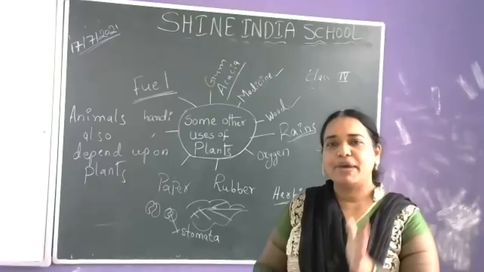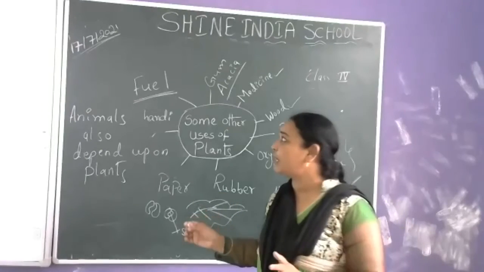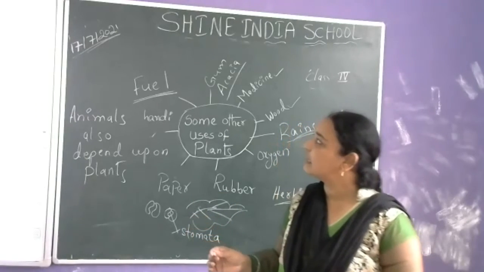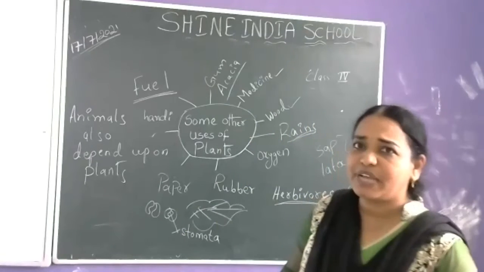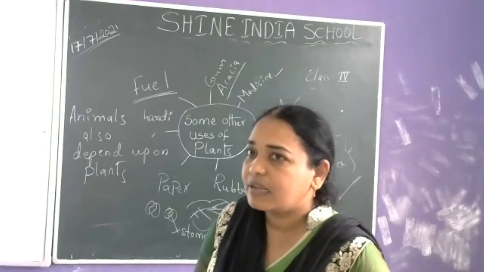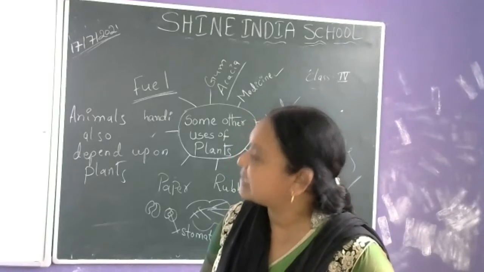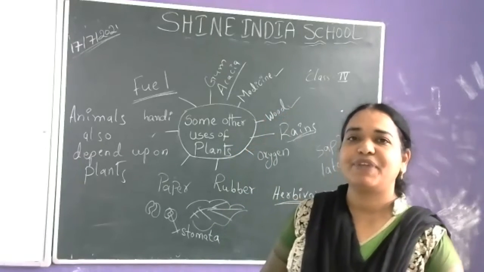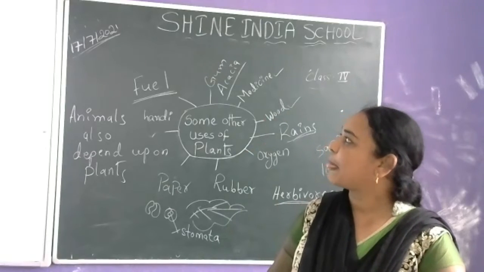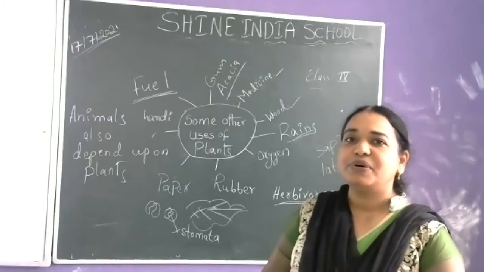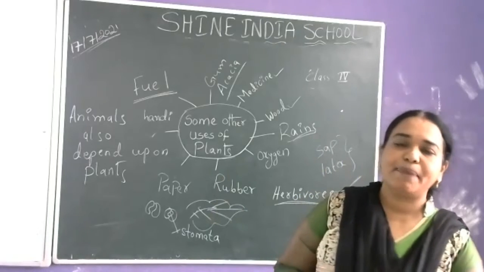Some liquids we get from plants, ma'am. Yes, liquids also come from plants; we get oils.